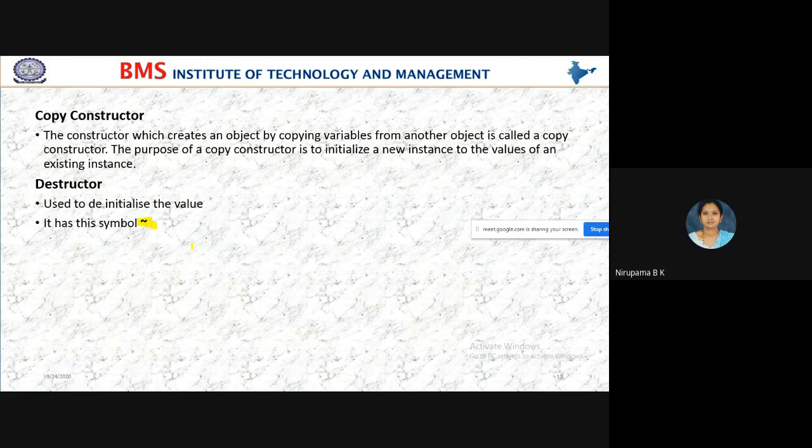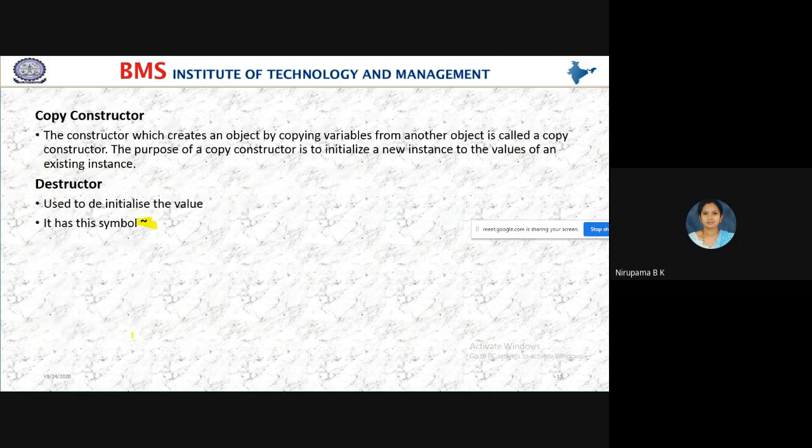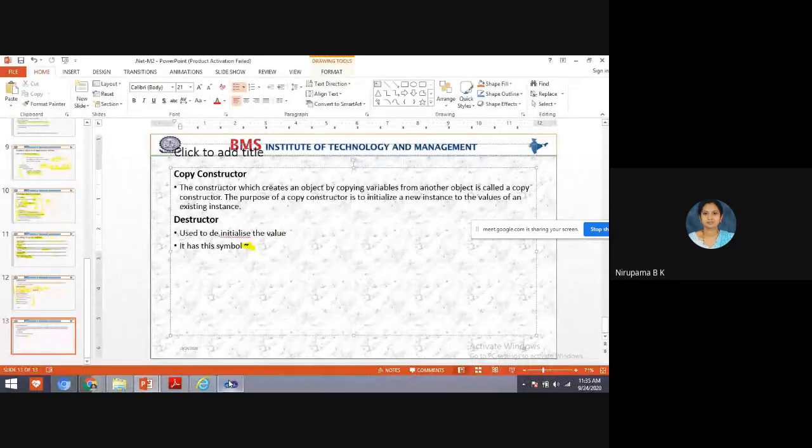And students, this destructor will also have the same name as the class name. In the constructor program we have seen, the constructor name has the same name as the class. Similarly, in the destructor also, it will have the same name as the class.